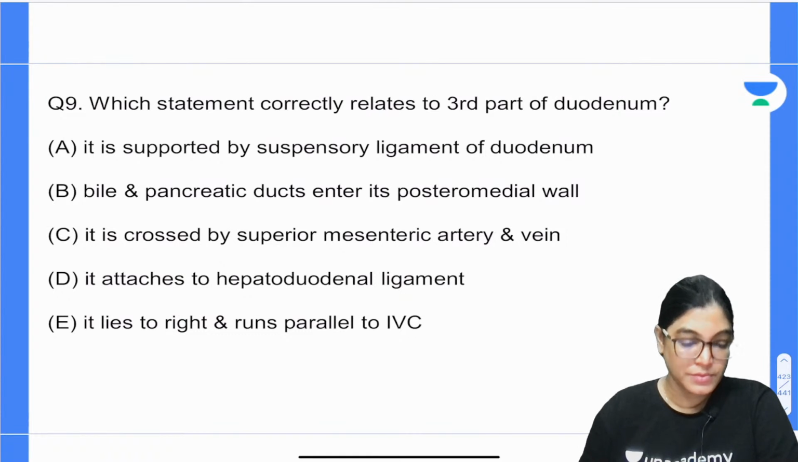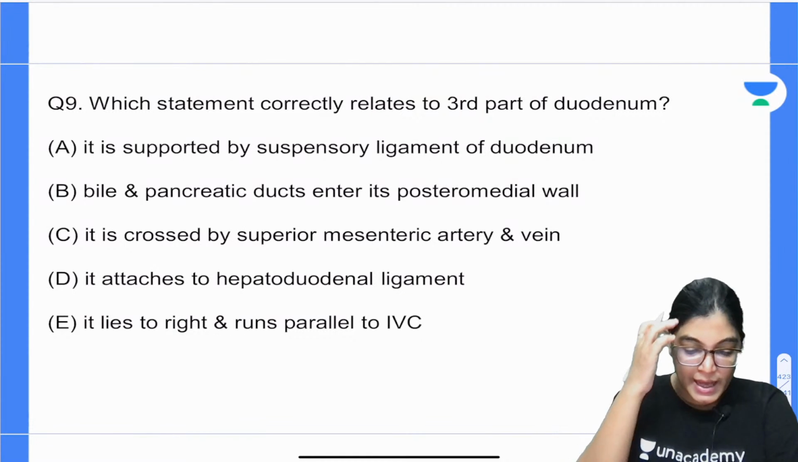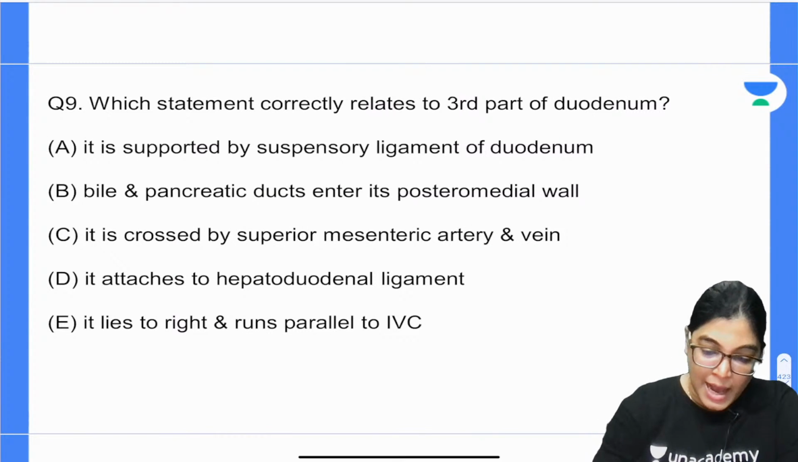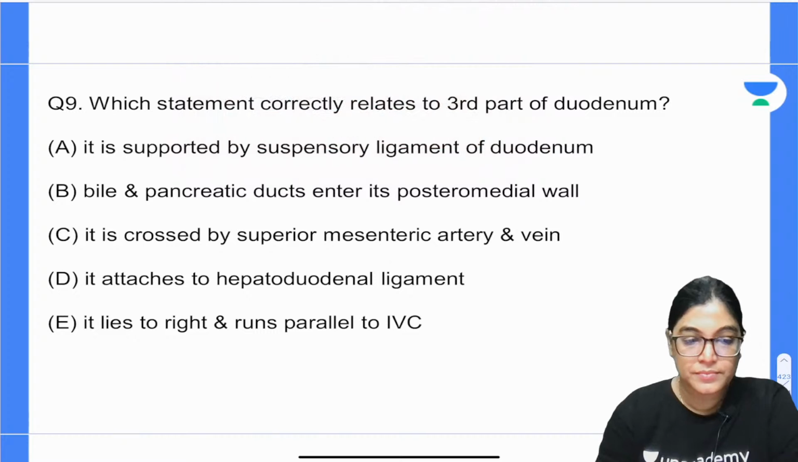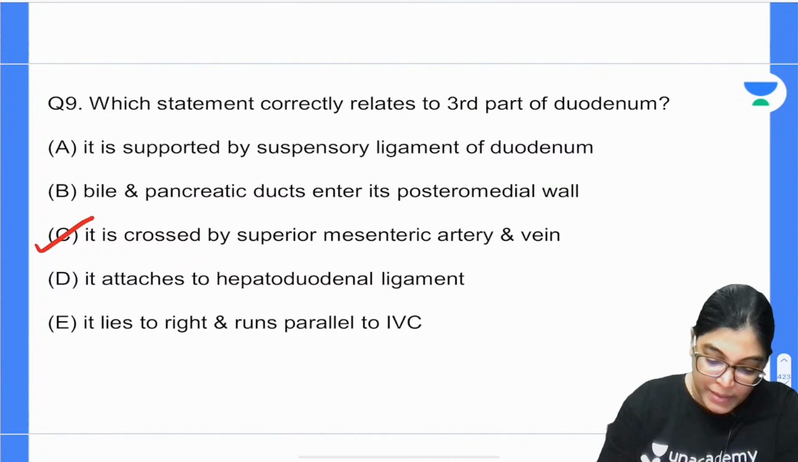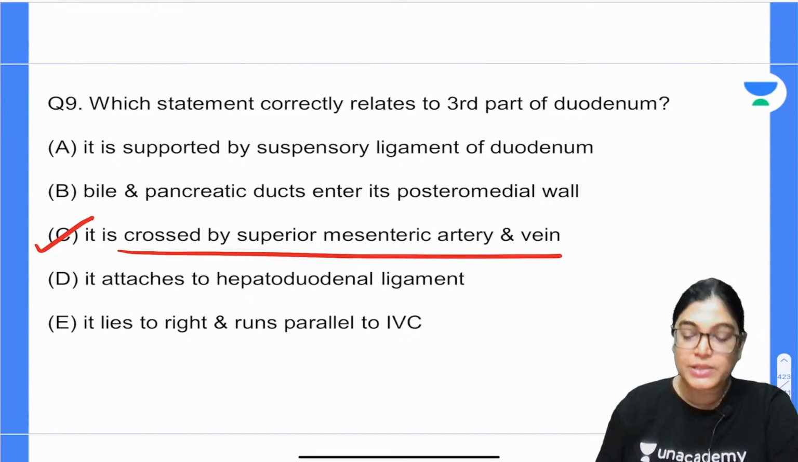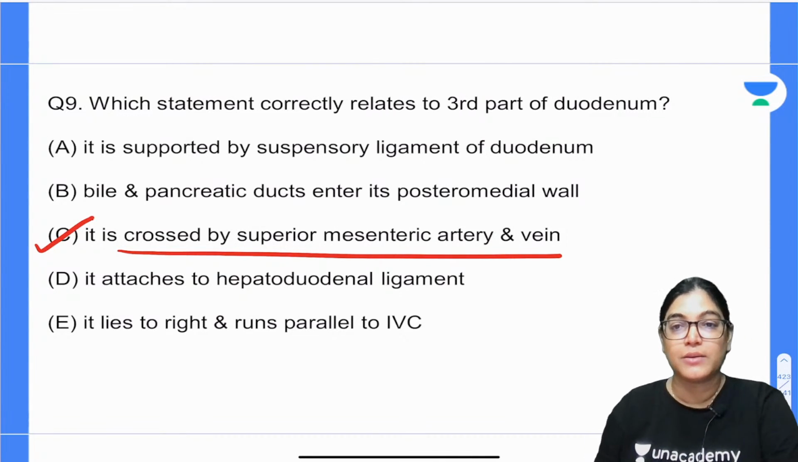Welcome Joseph. Question number 9. So Mednair has already given the answer, and what about others? So yes, absolutely, the correct answer is given by Mednair. It is crossed by superior mesenteric vessels. Absolutely right. Yes, it is crossed by superior mesenteric vessel, that is the third part of duodenum.